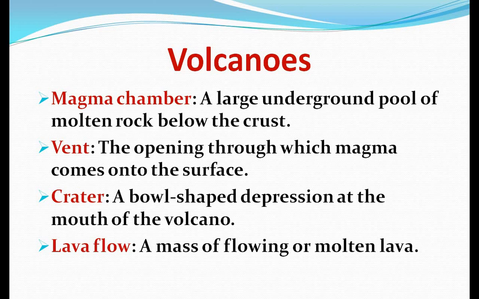The opening through which lava, steam and other materials come out on the surface of the earth is called a vent or a shaft, and the upper part of the vent is often a cup-shaped depression which is called the crater of the volcano. The matter of the volcano that comes out of its mouth, while it sometimes remains within the earth, is called magma, and when it reaches the surface of the earth, at that time it is called lava. So, understood about the volcanic process?